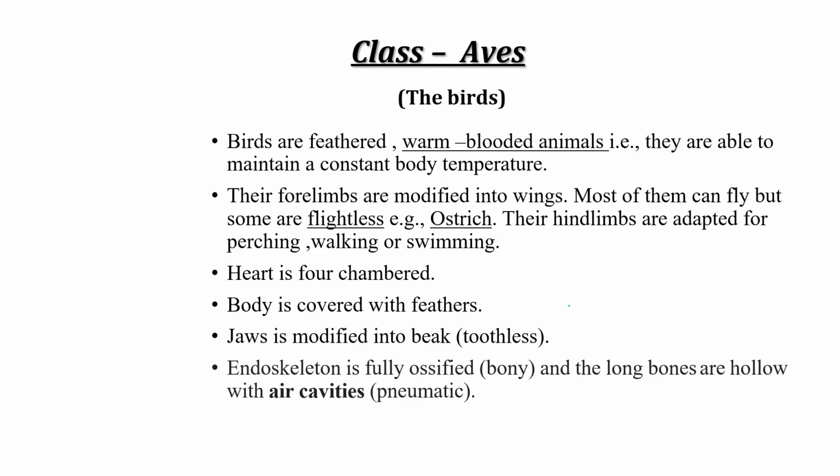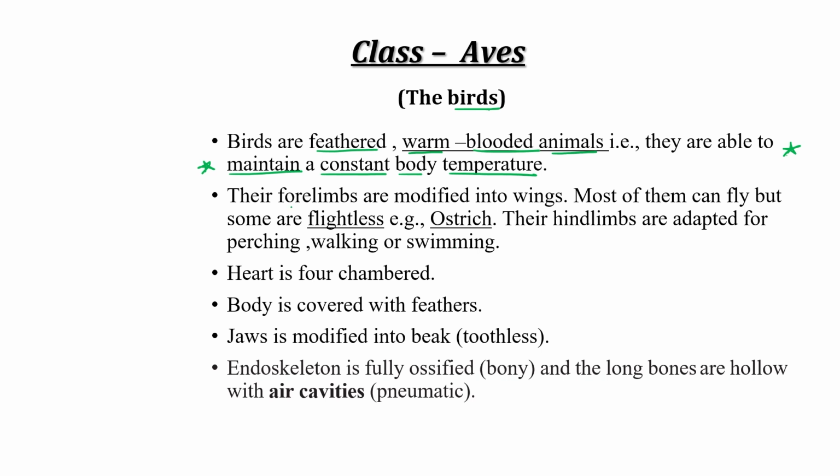Clear? Now the next class is aves, to which all the birds belong. So birds are feathered and warm-blooded, means they are able to maintain a constant body temperature. They can regulate their body temperature, and this is a peculiar character of birds and mammals.